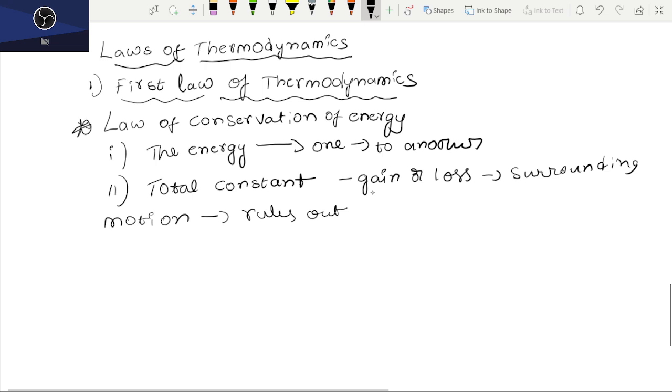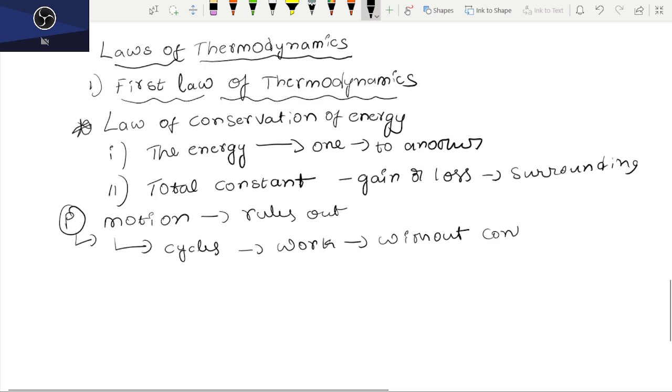It is a machine which operates in cycles and can produce work without consuming energy. Whatever work is done here is done without consuming any kind of energy.